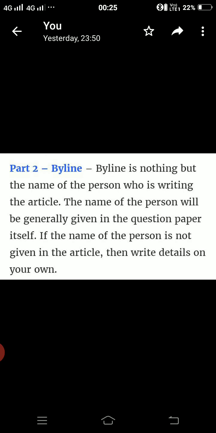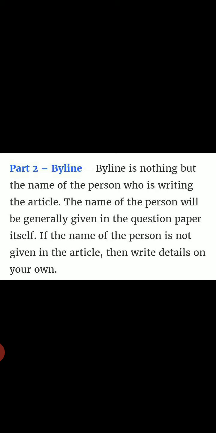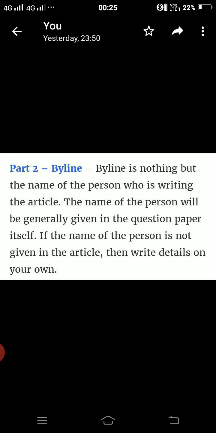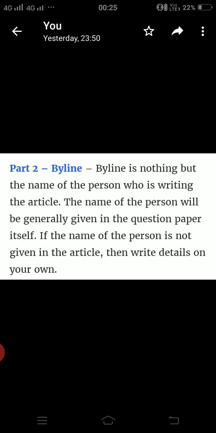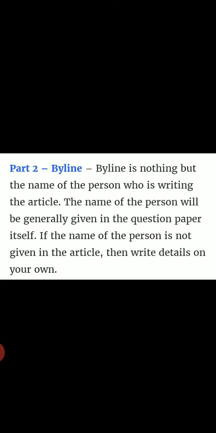Students, second is the byline. Byline is nothing but the name of the person who is writing the article. And the name of the person will generally be given in the question paper itself. If the name of the person is not given, then we can write the name on our own. So students, writing the byline is very essential.